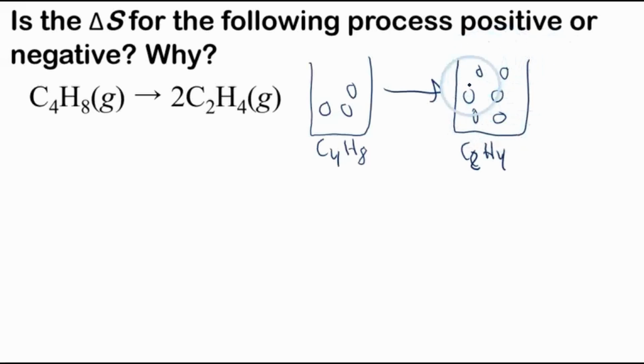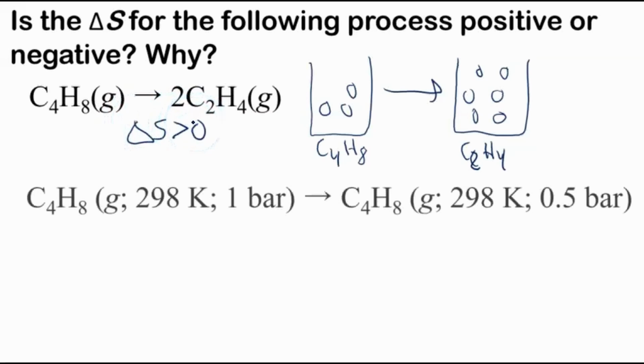We have more possible arrangements of molecules with 6 ways to arrange molecules than with 3. These 6 can be dispersed everywhere, where with 3 we don't have as many arrangements compared to that. We have an increase in entropy, so we'd expect delta S to be greater than 0.